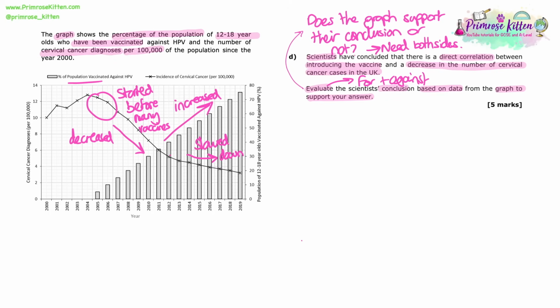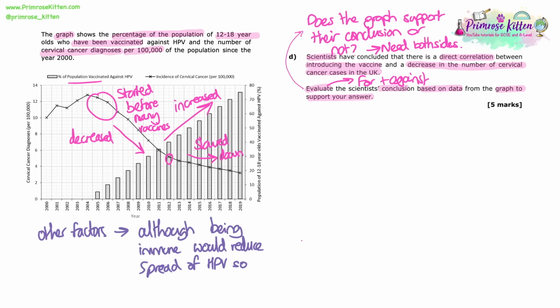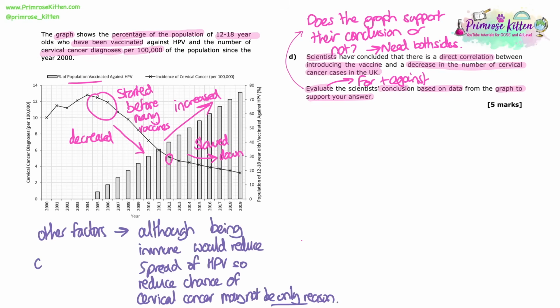It's obviously the vaccine will have contributed, and we can explain why having the vaccine makes you immune, and that's a good thing, and that would potentially explain why it would decrease the number of cervical cancer cases. But the evidence of it decreasing before the vaccine started, when very few children were vaccinated, that steep decrease, there are probably other factors at play here. So it may not be the only reason.